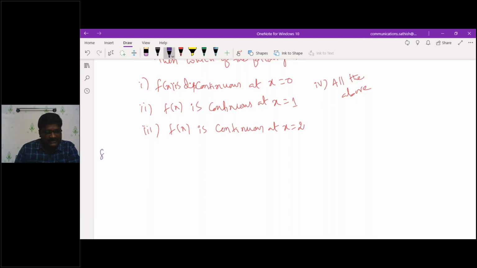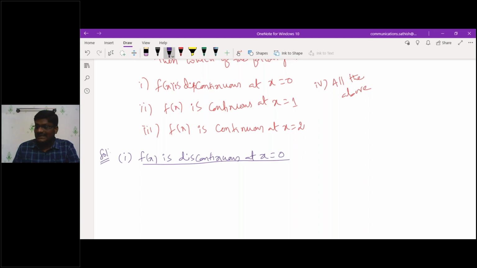First statement is f of x is discontinuous at x is equal to 0. Am I correct? Yes. So now in this case, I have to consider the left limit as well as the right limit. That means above 0 and below 0, because they had given what?